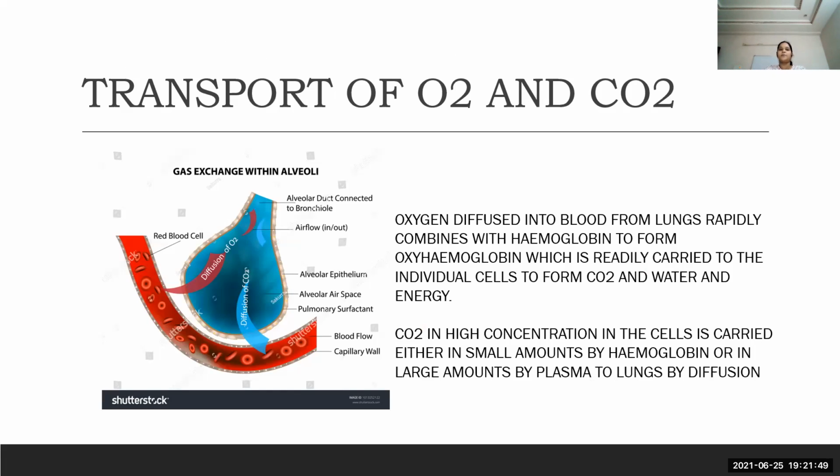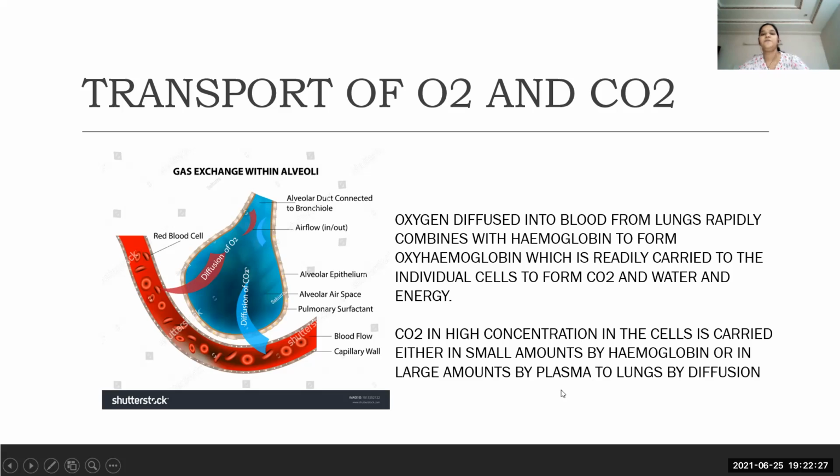Transport of oxygen and carbon dioxide. Gas exchange within the alveoli. See, oxygen diffuses through the membrane of the alveoli and through the membrane of the blood capillary. It enters the bloodstream and is readily absorbed by the hemoglobin pigment, which is similar to chlorophyll pigment. It is absorbed by the RBC cells and forms oxyhemoglobin, which is readily carried to the cells where it forms carbon dioxide and water.